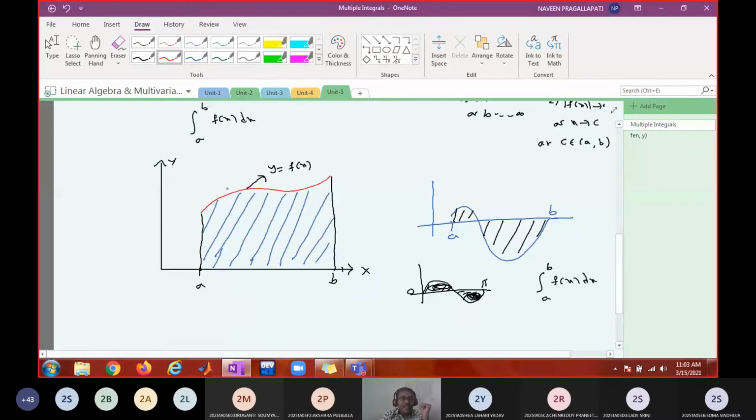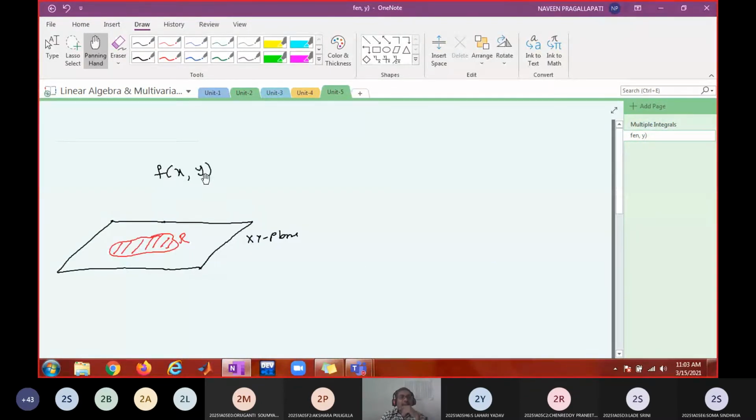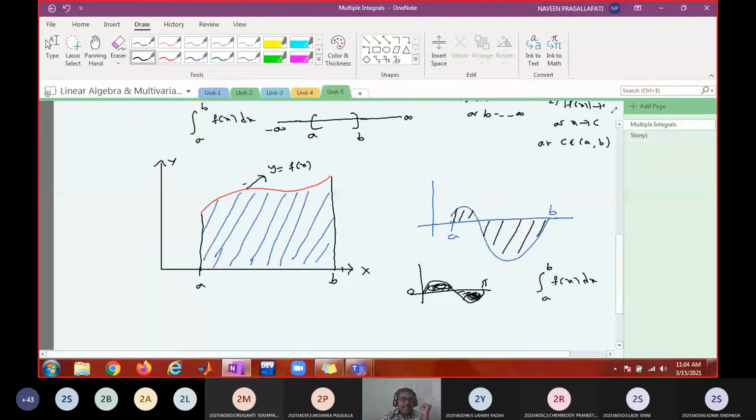Now here you integrated the function over its domain. Where is the domain? The domain is on a line a to b, which is a subset of the real axis, minus infinity to infinity. Now in a similar way, we would like to integrate this function over a domain. What is the domain? Two dimensional. Therefore, this is called a double integral. Double integral over R. There is nothing wrong in denoting this integral like this.